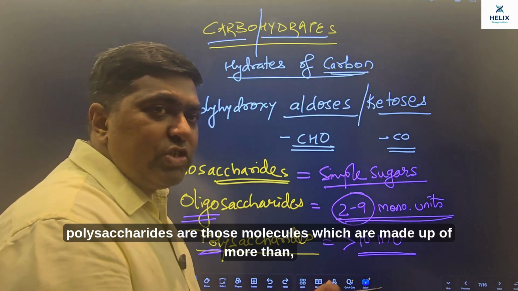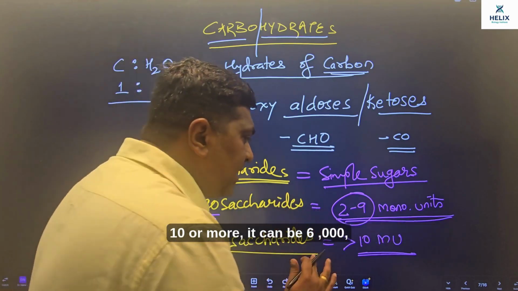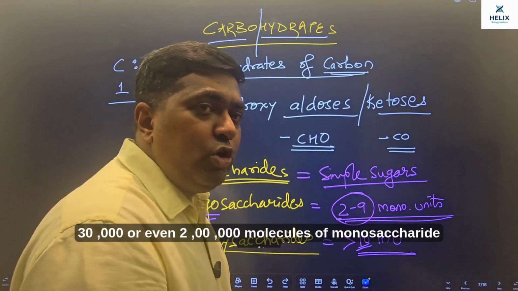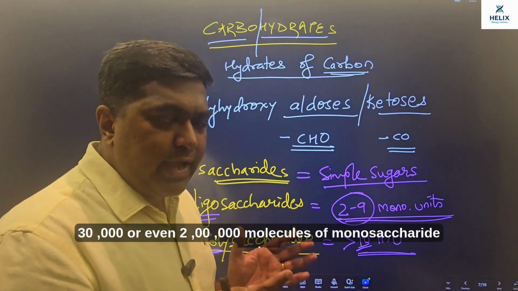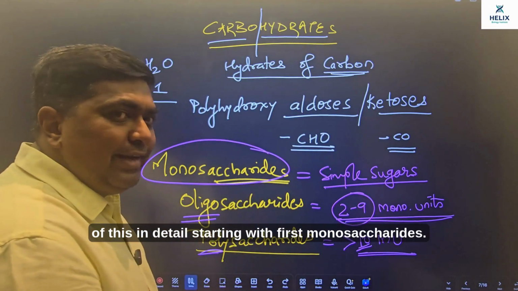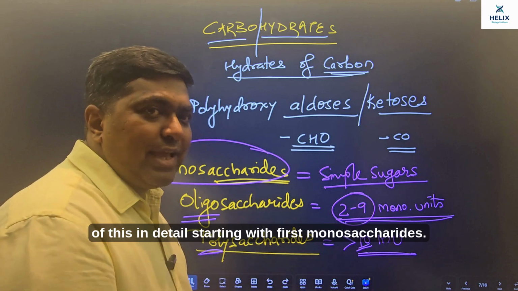Polysaccharides are those molecules which are made up of at least 10 or more. It can be 6,000, 30,000 or even 2 lakh molecules of monosaccharide units. So we will be discussing each of these in detail, starting with monosaccharides.